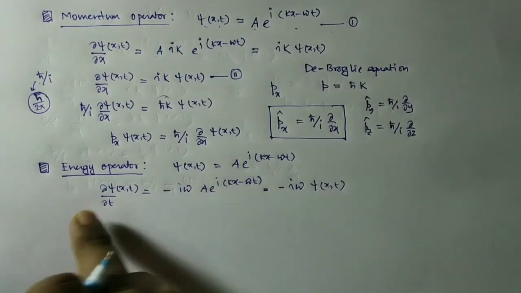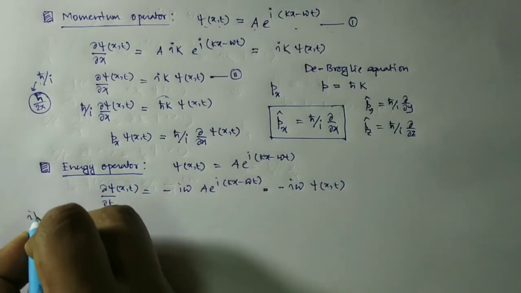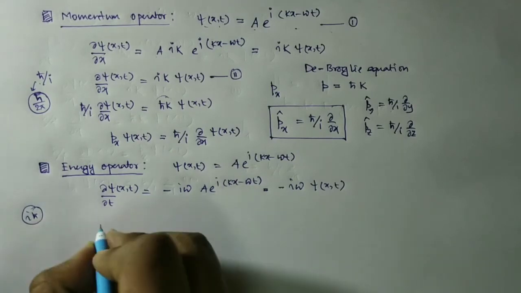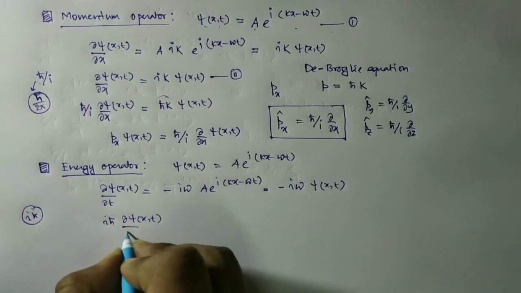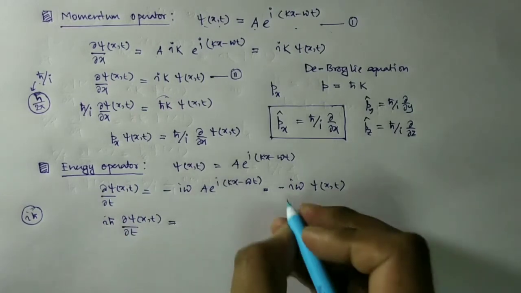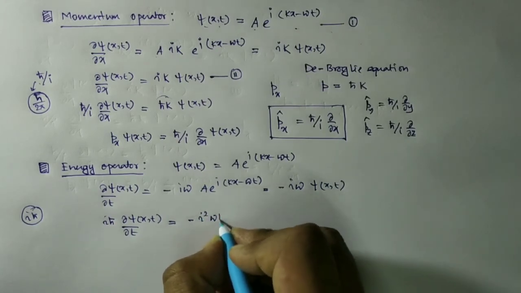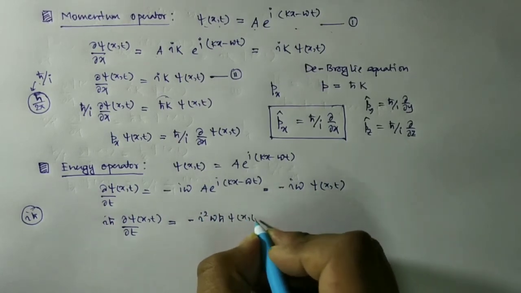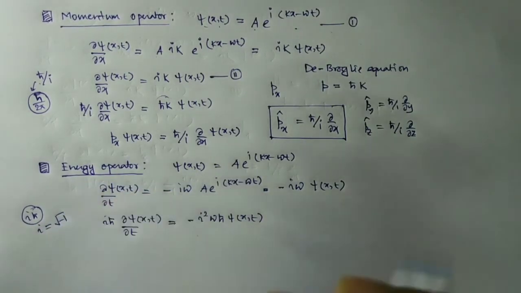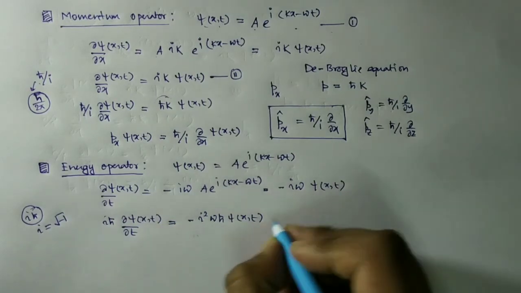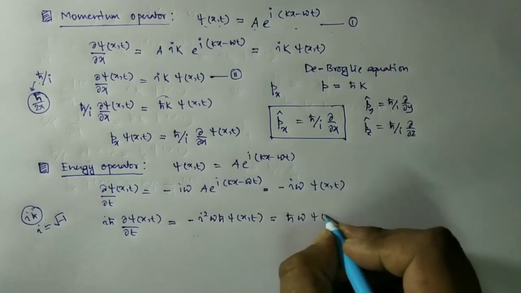Now multiply both sides of this equation with i h cut. We are multiplying here with i h cut. So i h cut del psi(x,t) by del t is equal to minus i square omega h cut psi(x,t). i is root over of minus 1, so i square will be minus 1, and minus 1 times minus is a plus, so it gives us h cut omega psi(x,t).